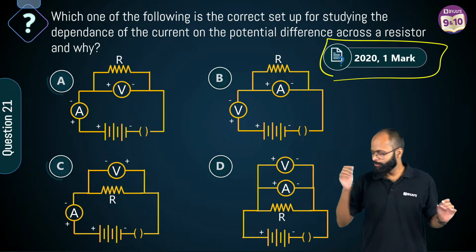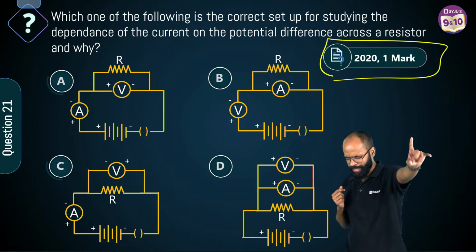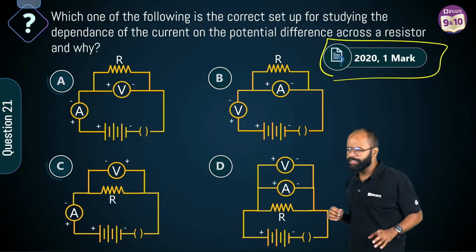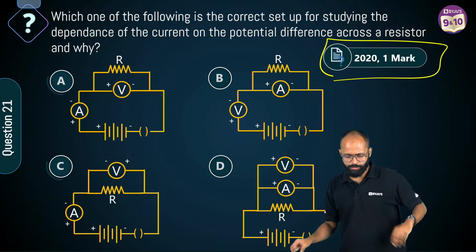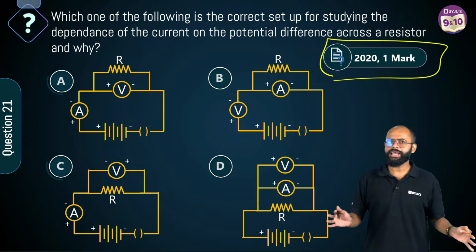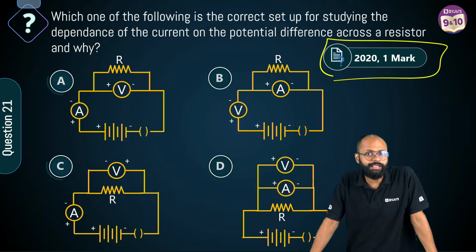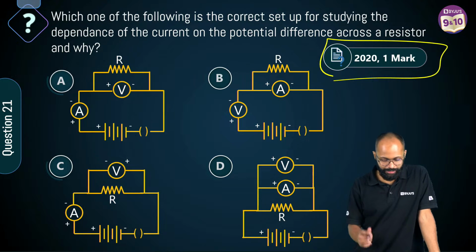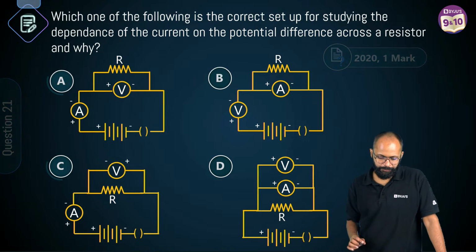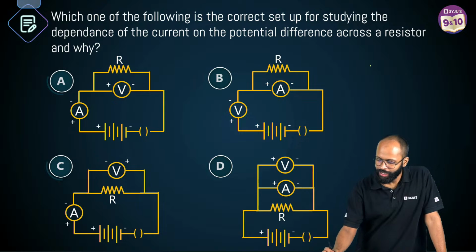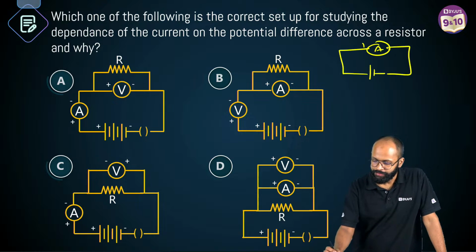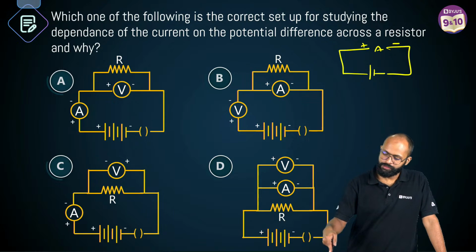First tell me this. Voltmeter is connected in parallel. Ammeter is connected in series. That is also true. The side connecting to the positive terminal becomes positive, the side connecting to the negative terminal becomes negative. So this is certain, right? If you have a battery like this and you connect an ammeter over here, this becomes positive, this becomes negative.